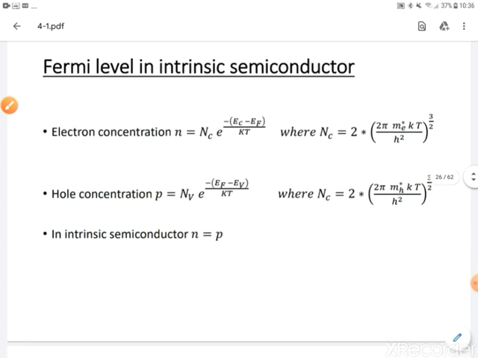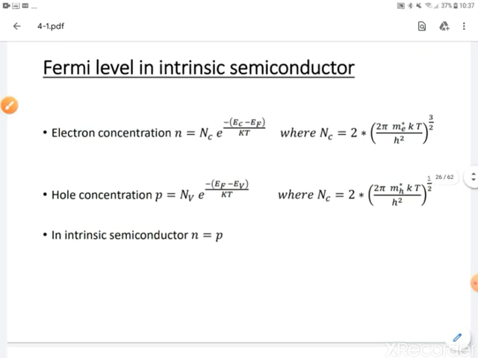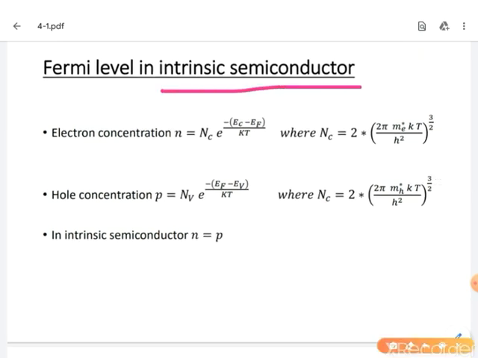Next, what is semiconductor? A semiconductor is a material whose conductivity is about half of the conductivity of conductors. Those are simply called semiconductors. But what is intrinsic semiconductor? Intrinsic semiconductor means the pure form of semiconductor.